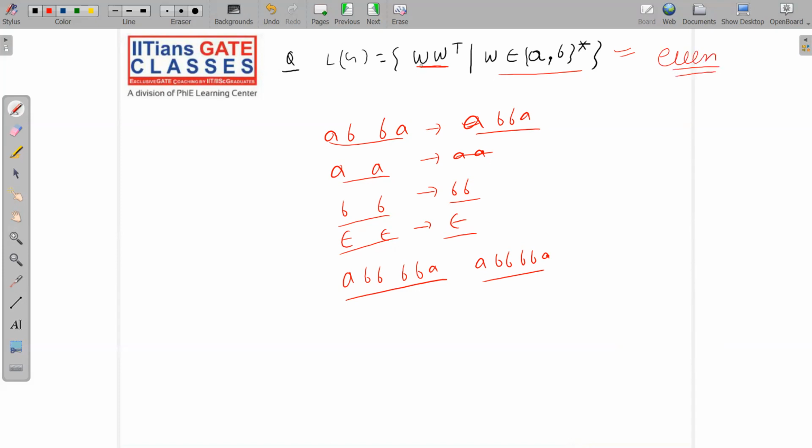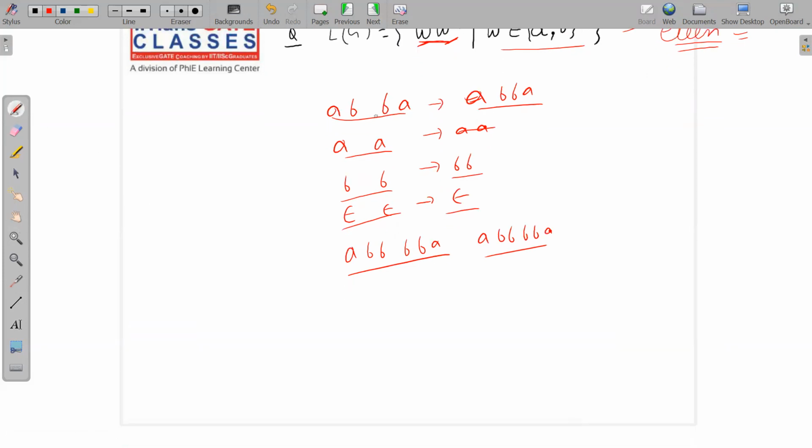Why will it be even? Because if the W length is X, then the W transpose length will also be X. X plus X will be 2X. So 2X means what? Even. So we will have even length. So the question is about generating even length palindromes. How will you generate even length palindromes? See carefully. This is a very easy case. If you want to generate palindromes, here we have W and here we have W transpose. So if W is starting with A, then W transpose will be ending with A.